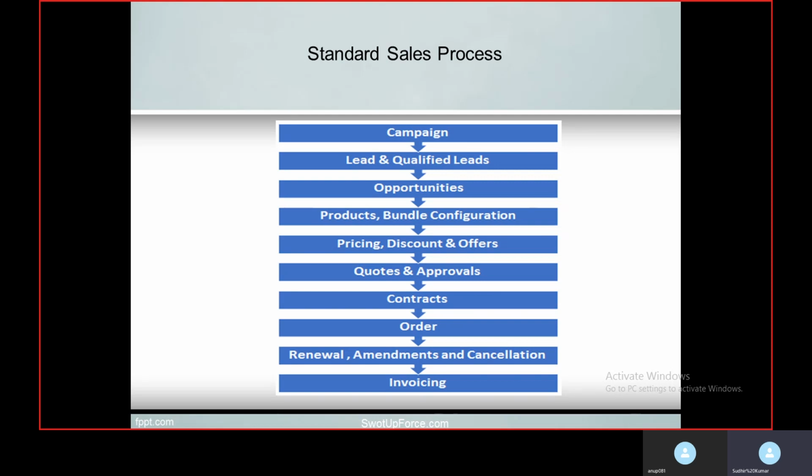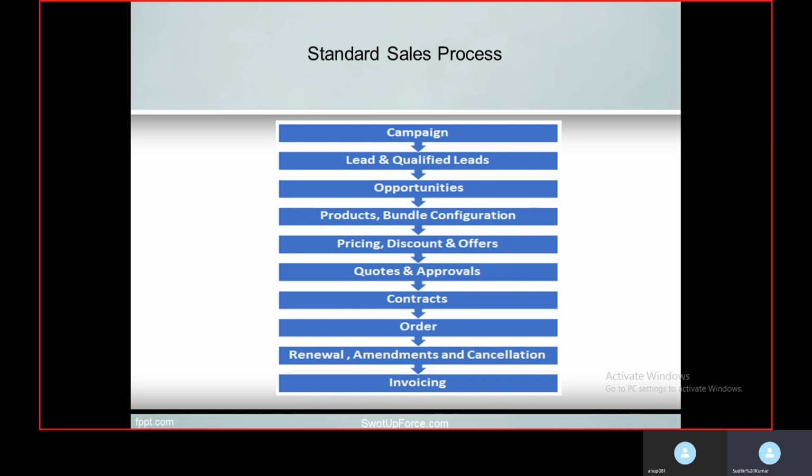Like if you take the example of a mobile recharge, when you are recharging for a year, it is cheaper than a monthly recharge. So in this step we are finalizing the product and then the bundle configuration for the customers.